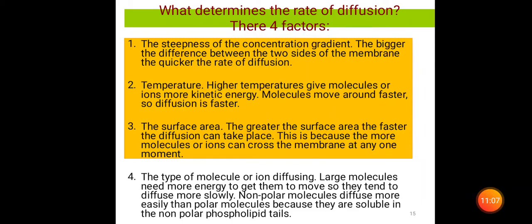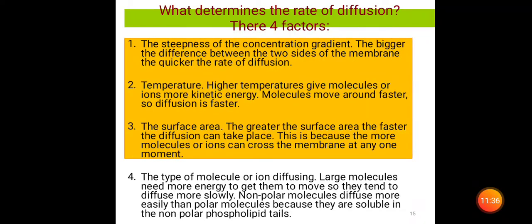The second factor, which is very important, is temperature. A higher temperature gives the molecules or ions more kinetic energy. I told you already they have a natural kinetic energy with which they move randomly and constantly, and it also depends upon the temperature. If the temperature is higher, molecules or ions have more kinetic energy and can move around faster. So diffusion is also faster.